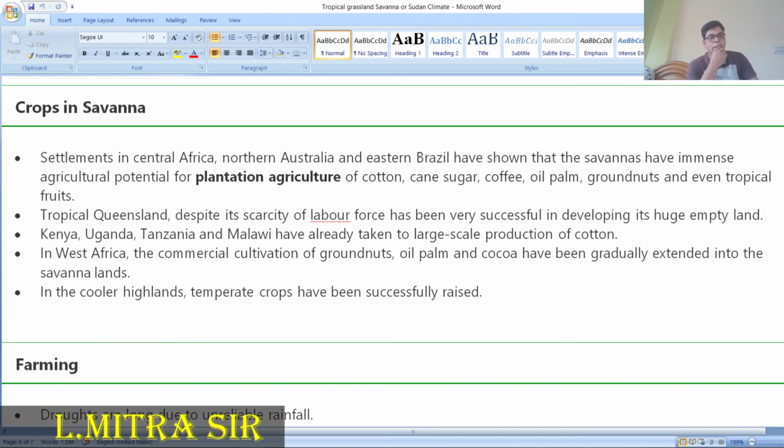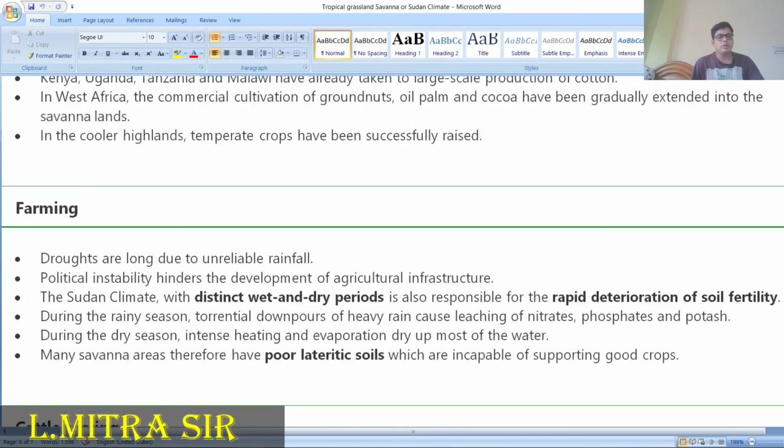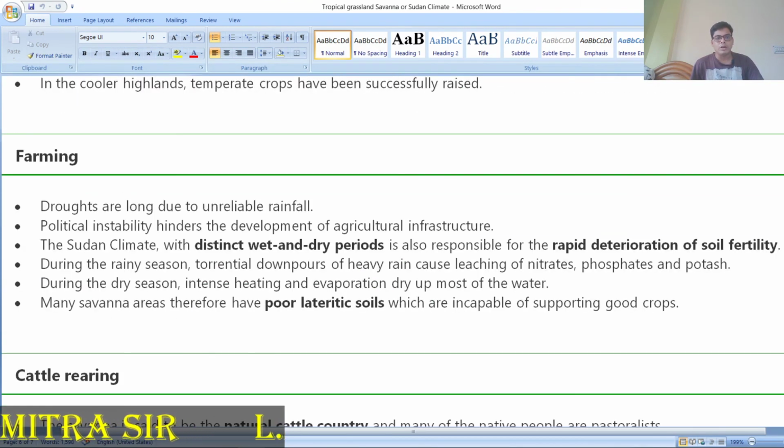Then another thing we can discuss is West Africa. There you can see commercial cultivation of groundnut, oil palm and cocoa. From cocoa we get Cadbury. Ivory Coast is one country where a huge amount is produced. Then in the cooler highlands, temperate crops have been successfully grown. Farming is done there, but droughts are very long in this area.